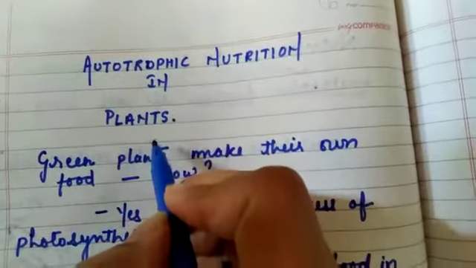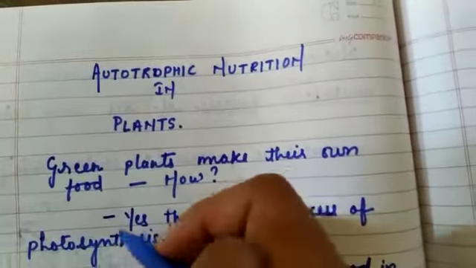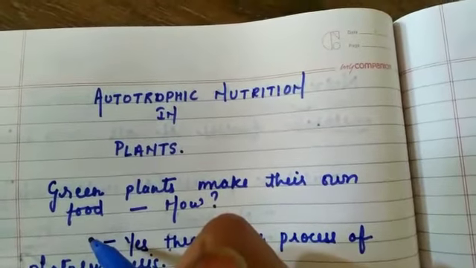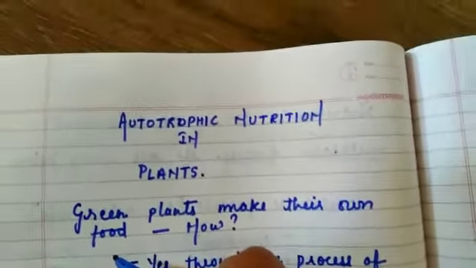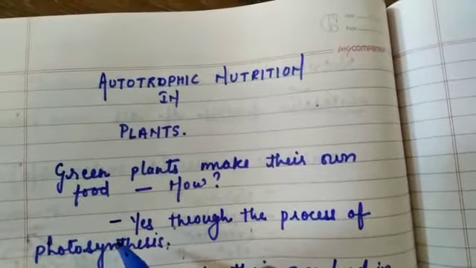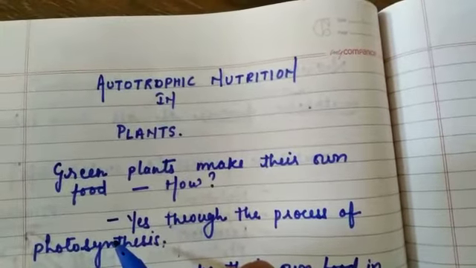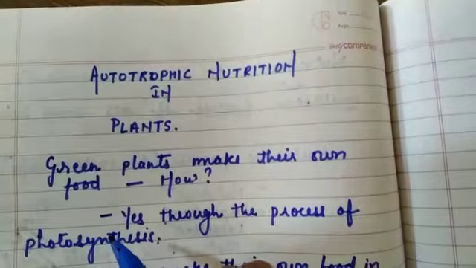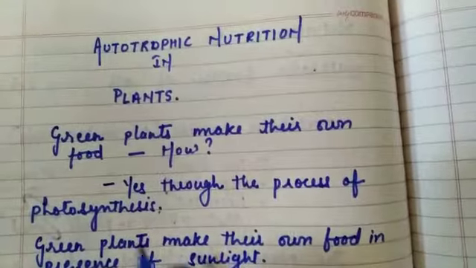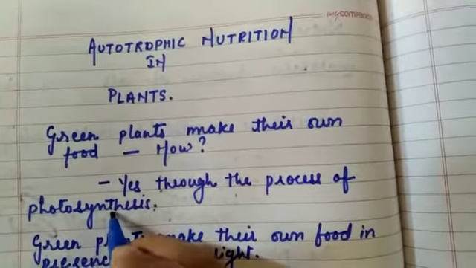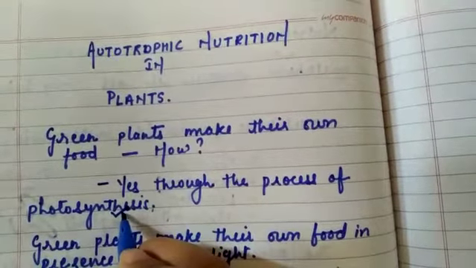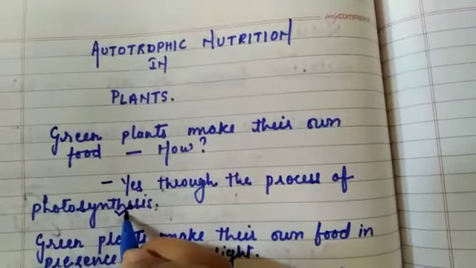Now, autotrophic nutrition in plants. We all know that green plants make their own food. How do green plants make their own food? Through the process of photosynthesis. We all know that. In our earlier classes we have learned the definition of photosynthesis: green plants making their own food in the presence of sunlight is known as photosynthesis. But where does photosynthesis actually occur?